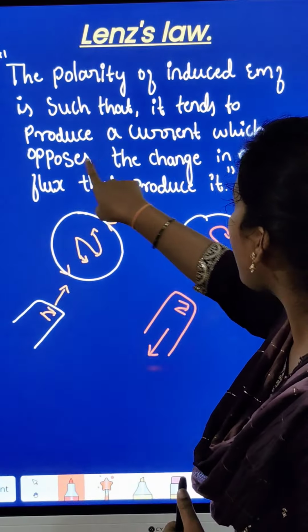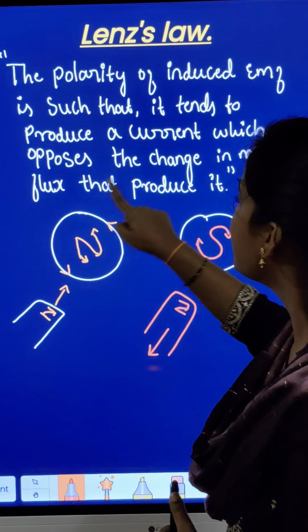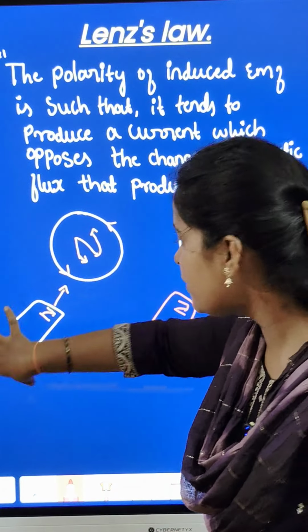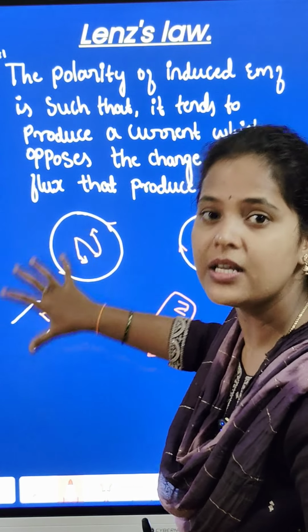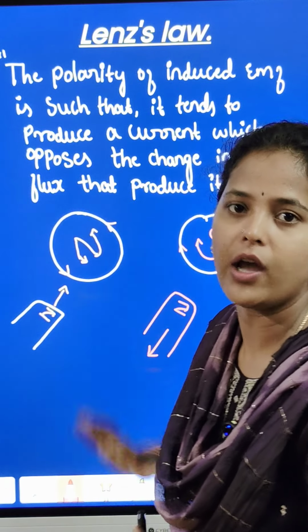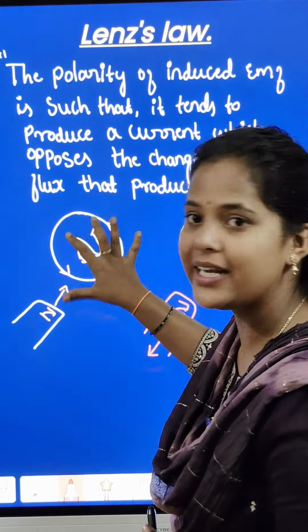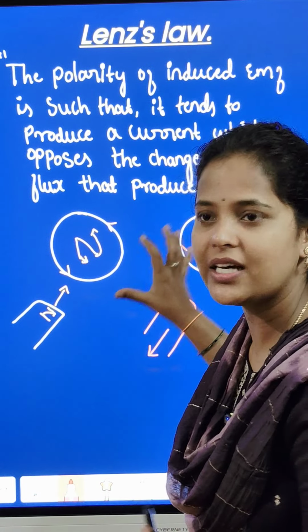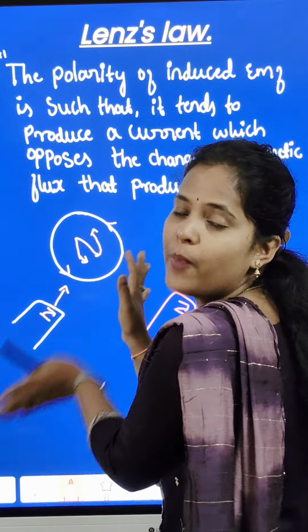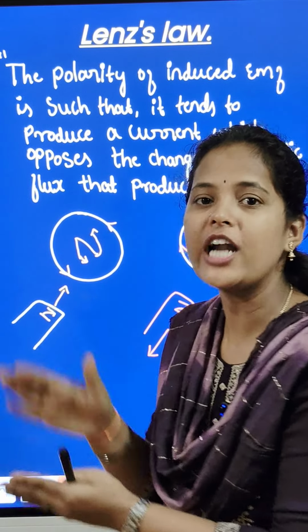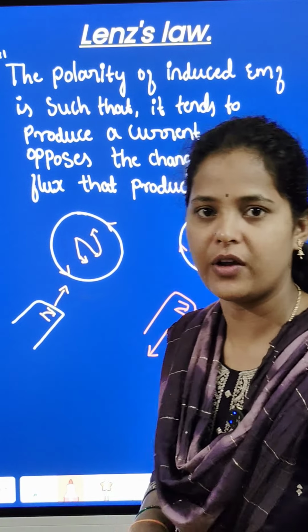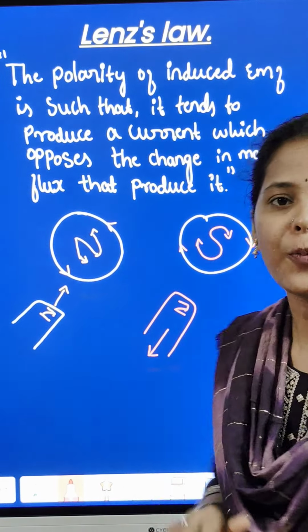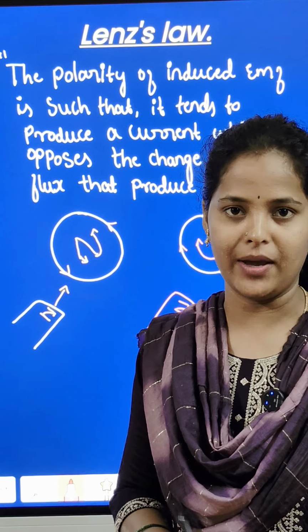Next, which opposes the change in magnetic flux that produced it. Actually, the poles of the magnet produce the magnetic flux, and due to this magnetic flux, the current is produced in that coil. So this coil current, the anti-clockwise or clockwise current, again opposes the magnetic flux that produced it. The current opposes the same magnetic flux that produced it. So this is the statement of the polarity of induced EMF.